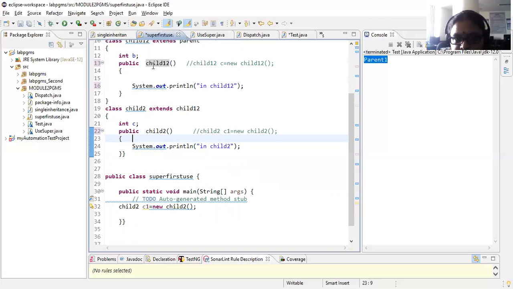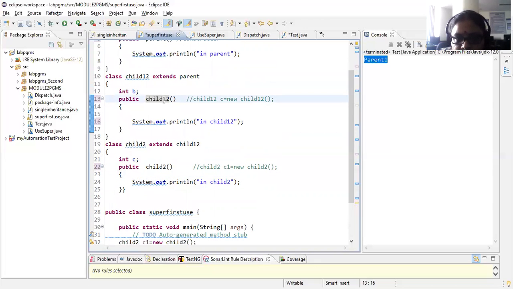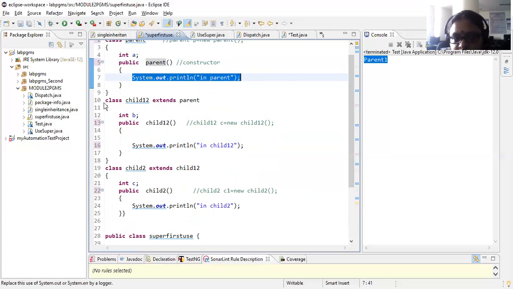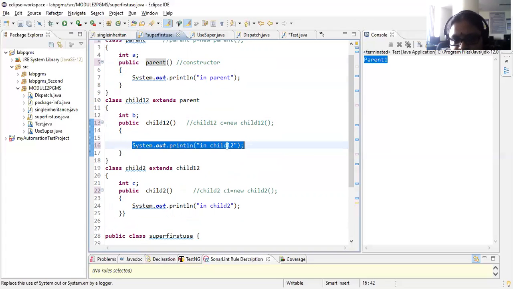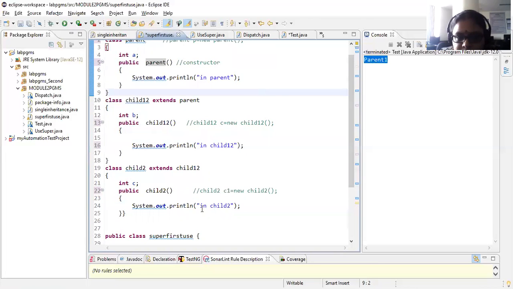So what is your parent class constructor now? Child1, 2. Now it will check whether your child1, 2 is also having any further parent class constructor. Yes, your child1, 2 is also having the parent class constructor. So your parent class constructor will be invoked first. This will be executed first, then the control will transfer to this and it will execute the statement. Then the control will come here and it will execute the statement. Right, I'll repeat.